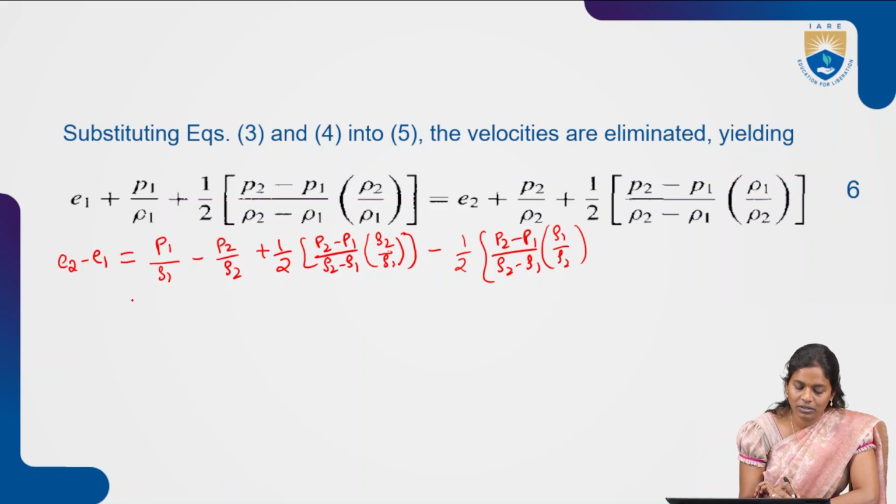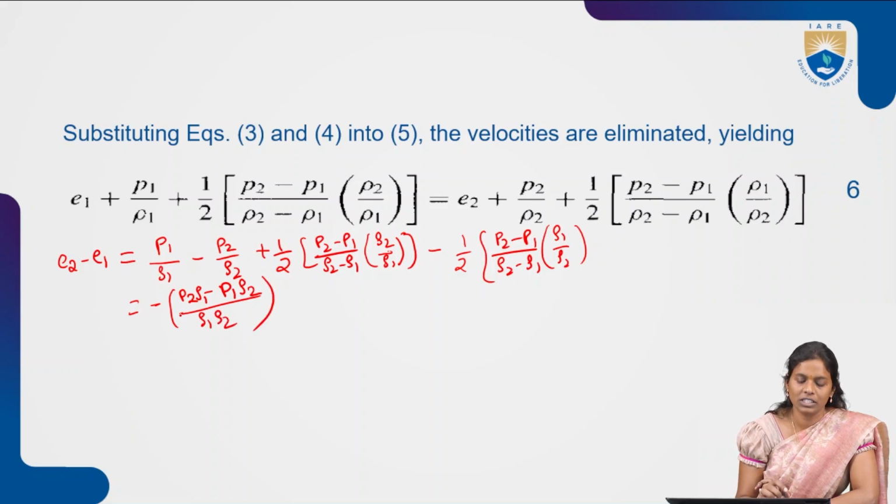Now from this one, we try to solve the easiest part first. Let us write initially, we solve for this particular one. We take out minus of, then it will be P2 rho 1 minus P1 rho 2 divided by rho 1 rho 2.